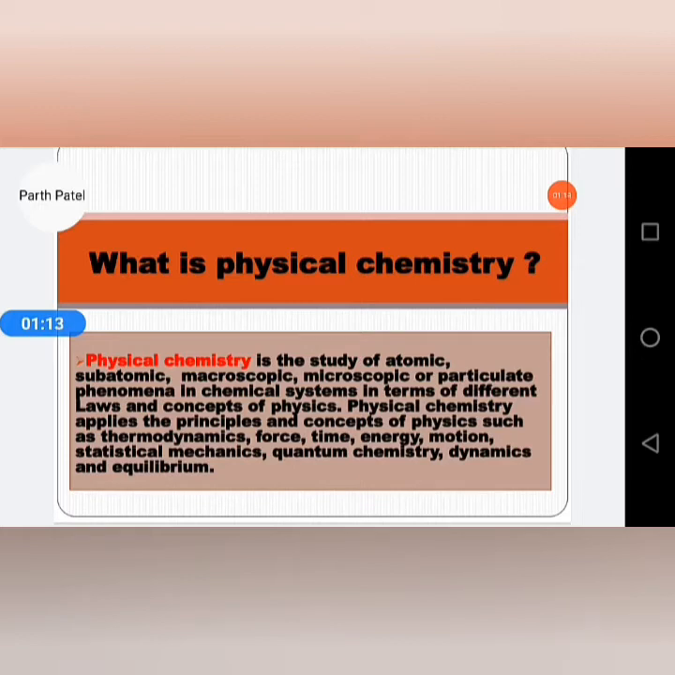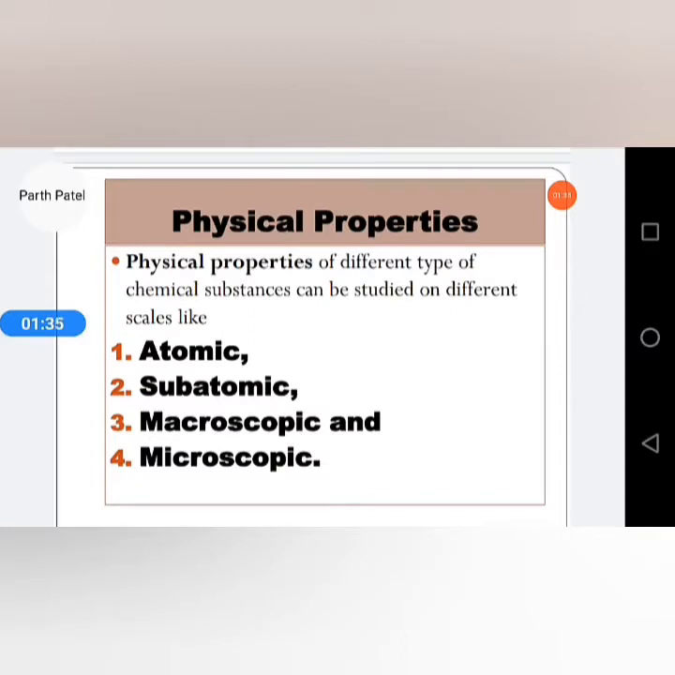Physical chemistry applies the principles and concepts of physics such as thermodynamics, force, time, energy, motion, statistical mechanics, quantum chemistry, dynamics and equilibrium. That is physical chemistry in total. Physical properties of different types of chemical substances can be studied on different scales, like the atomic, subatomic, macroscopic and microscopic.